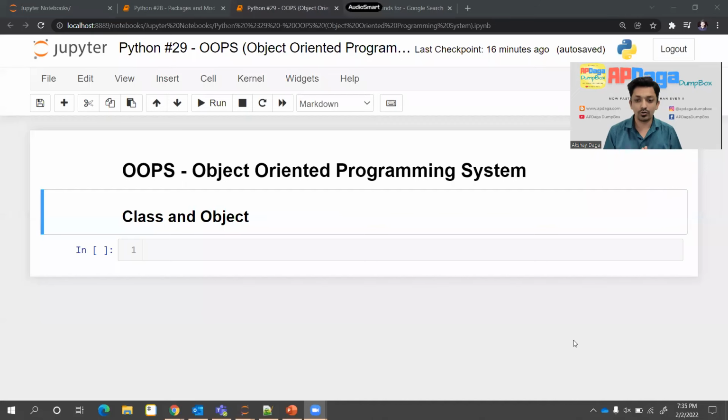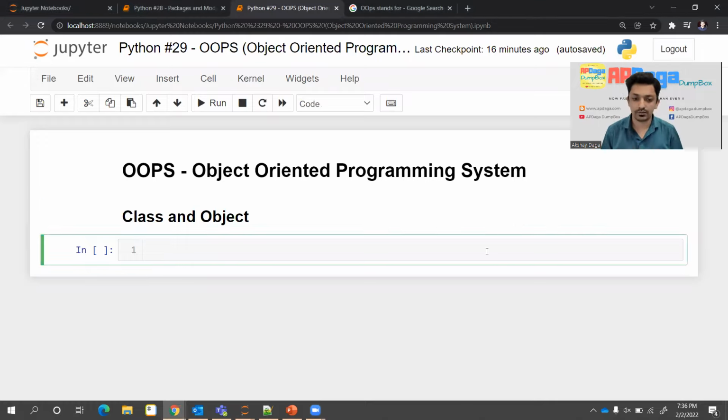This is the Jupyter notebook. And one important thing, whatever I'll show you here as part of code on my screen, all that code will be readily available for you. Just go to the description box. You will find a link there and you can get all that code readily available with just a single click. So let's talk about class.